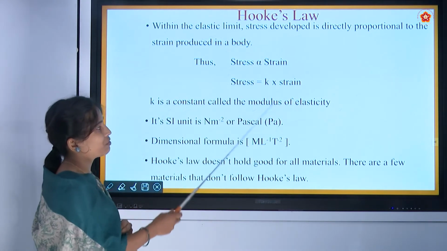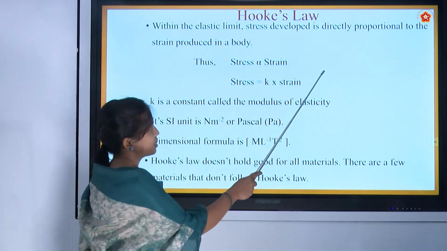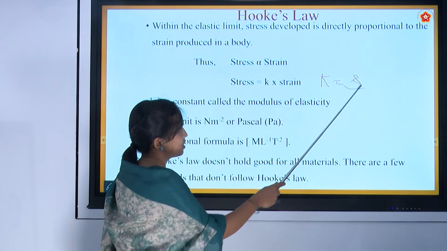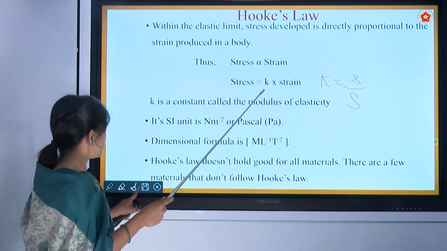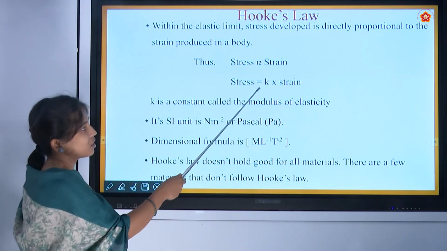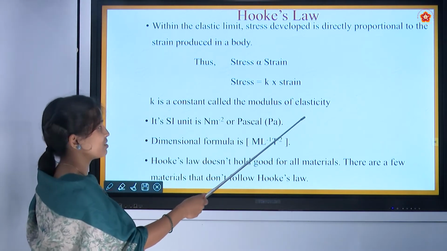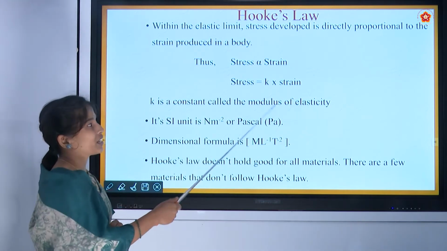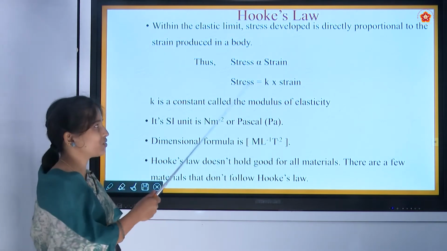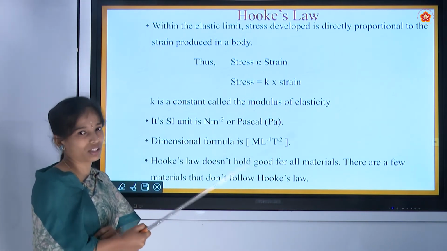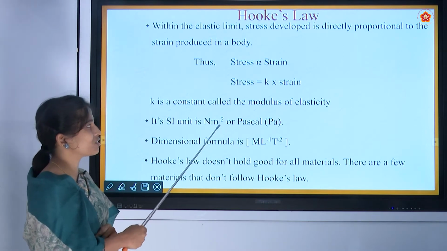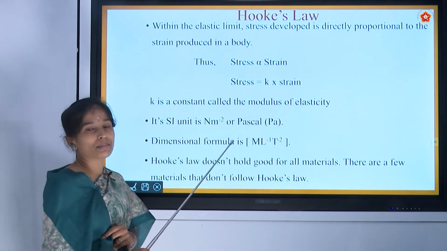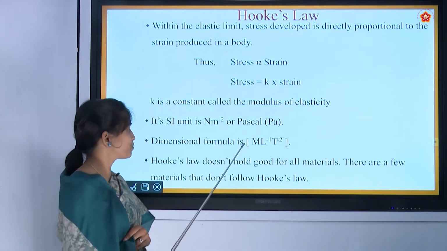If we shift, we can write this as K is equal to stress divided by strain. The unit of this constant, that is modulus of elasticity, is Newton per meter square, because strain does not have any unit but stress has a unit, Newton per meter square. The same unit for this modulus also. The dimensional formula is M L minus 1 T minus 2.